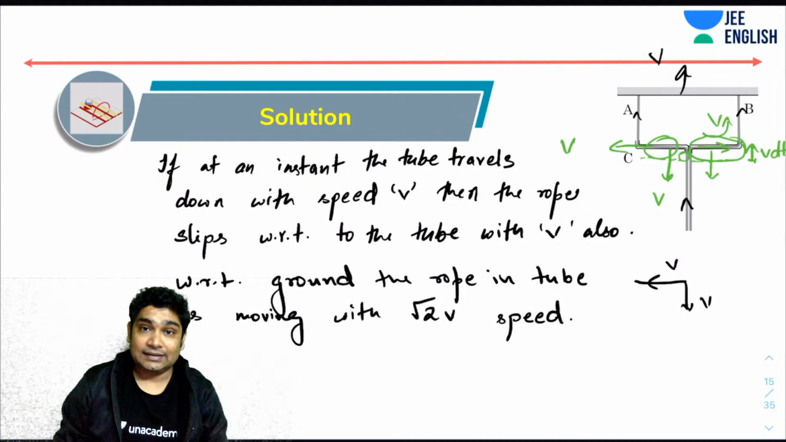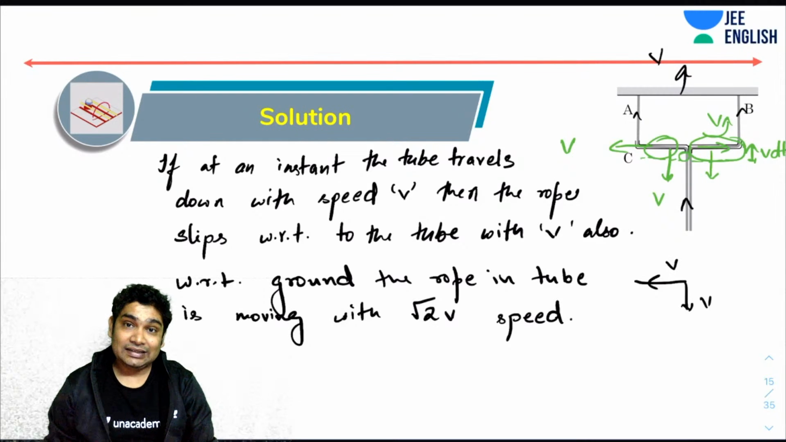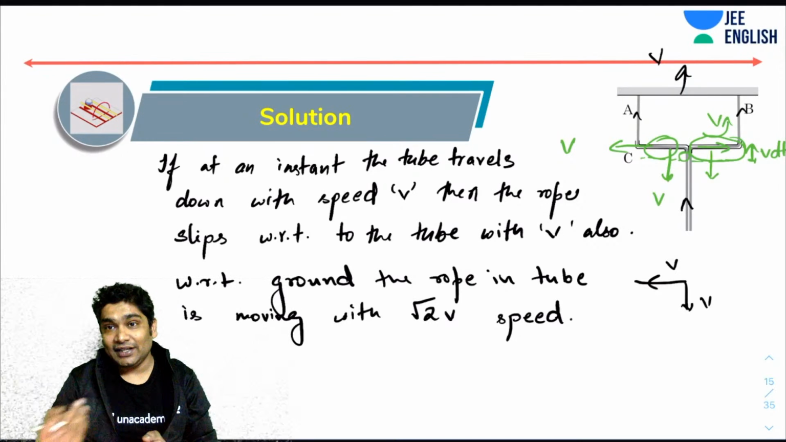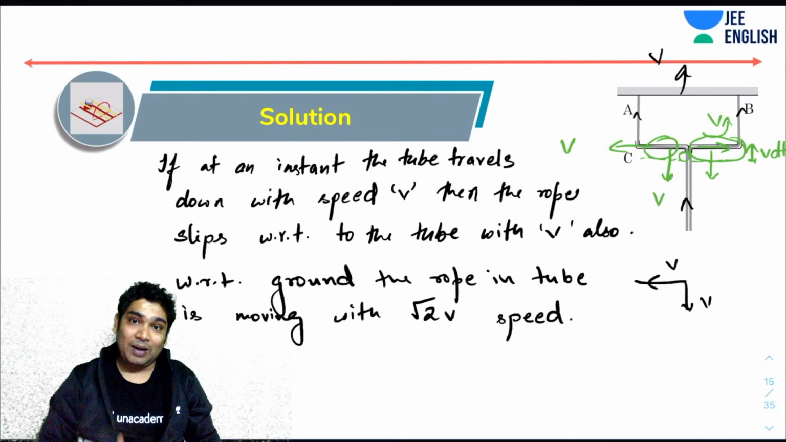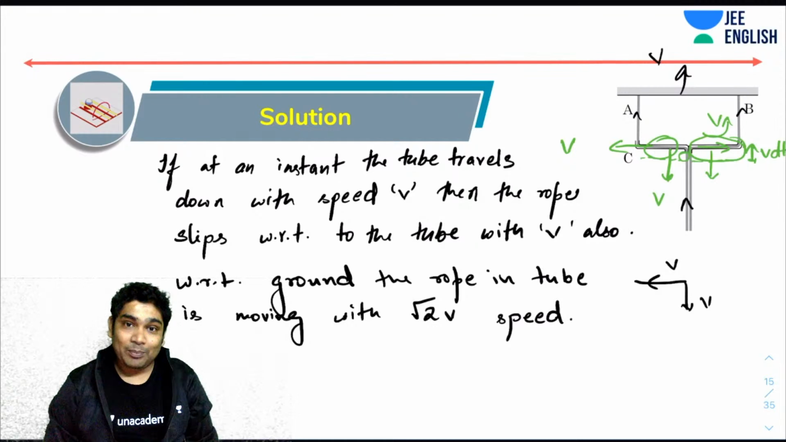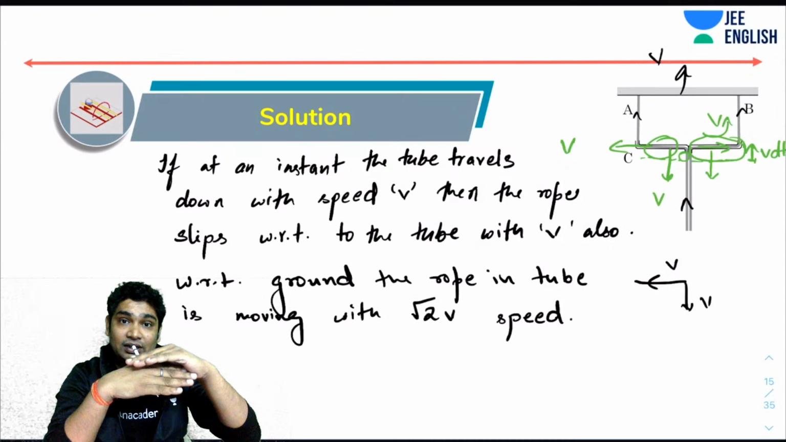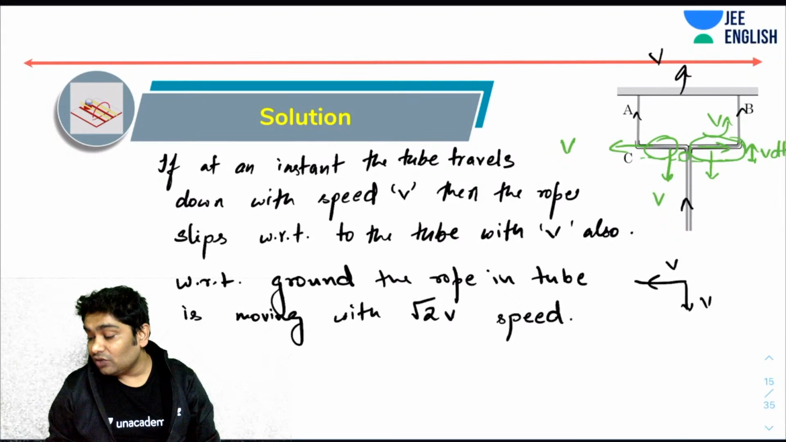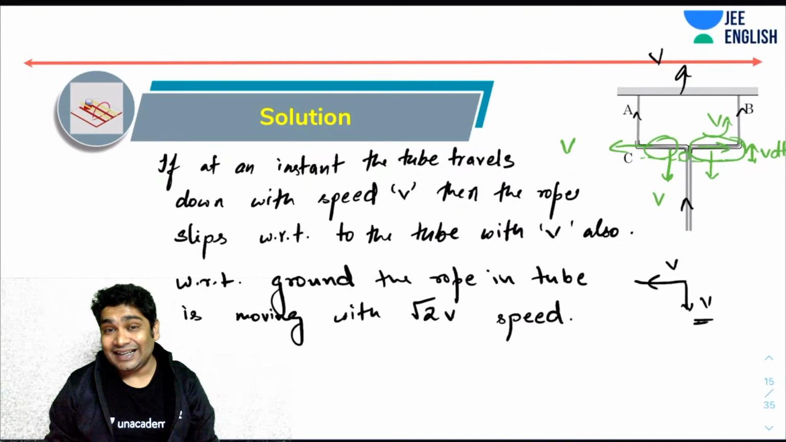Let me know if you followed this. Because in the reference frame of the rod, if I see, the wall would be going up by v. I hope you can visualize that. It is easier to visualize in the reference frame of the tube. What is the reference frame of the tube? Imagine the entire wall going up by v, so all these strings are being pulled by v, so the string in the rope would be slipping with a v speed only with respect to this. And since the tube itself is going in downward direction with a speed v, in the ground frame, the portion of the rope that is contained inside the tube will be moving with a speed of root 2 v.